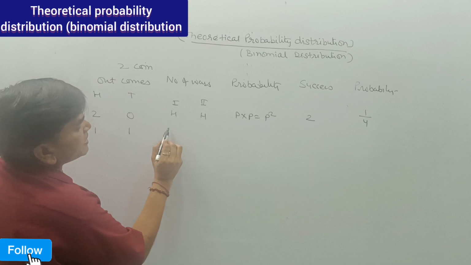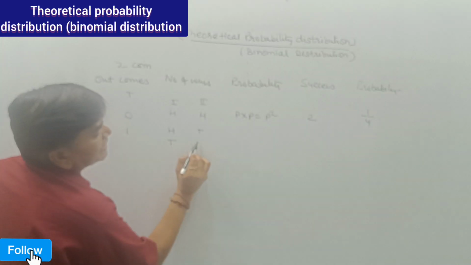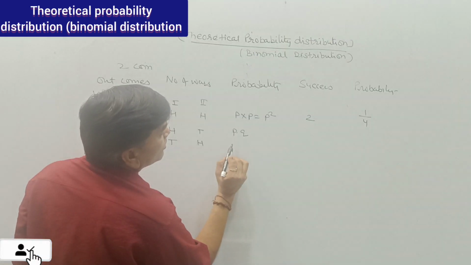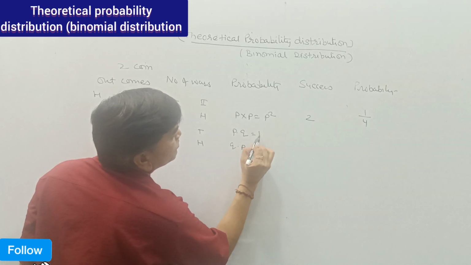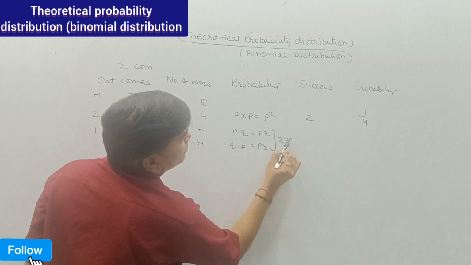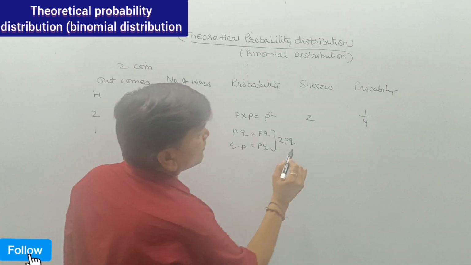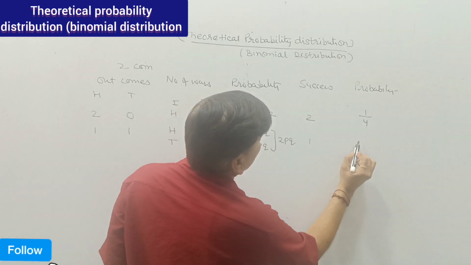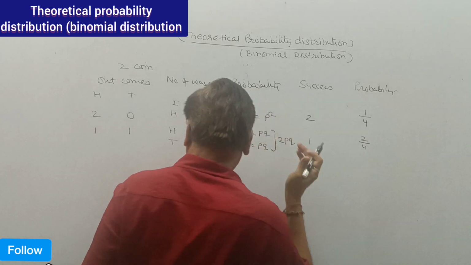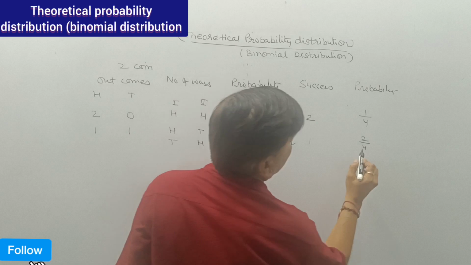So there may be two ways: first head, second tail, or first tail, second head. So there may be P multiplied by Q or Q multiplied by P, that is PQ, or that is also PQ. So we are having 2PQ. So the success will be 1 and the probability is 2 by 4, that is 1 by 2.